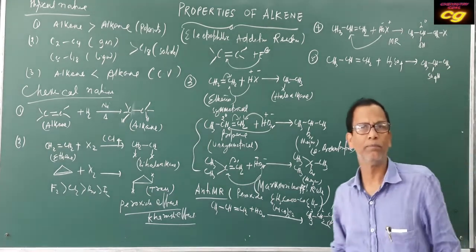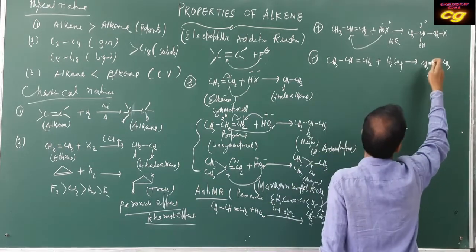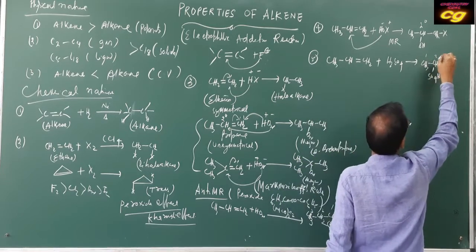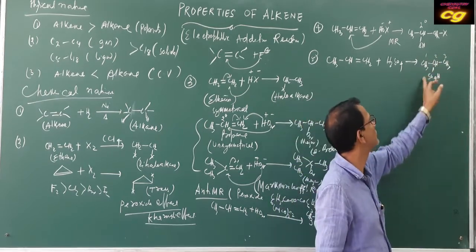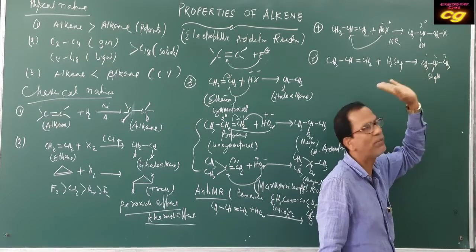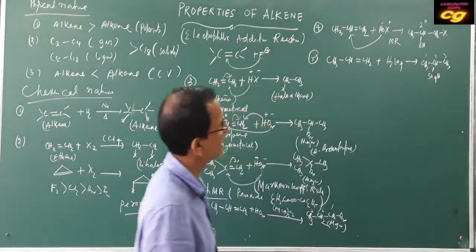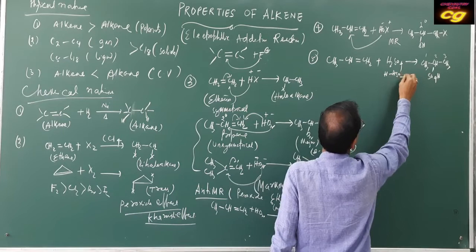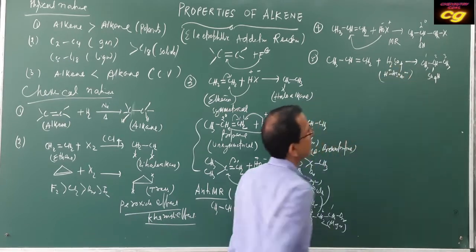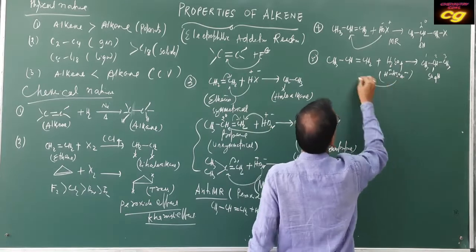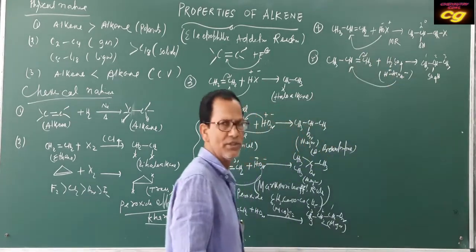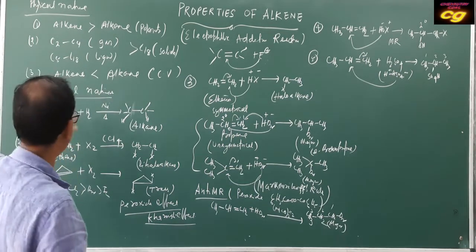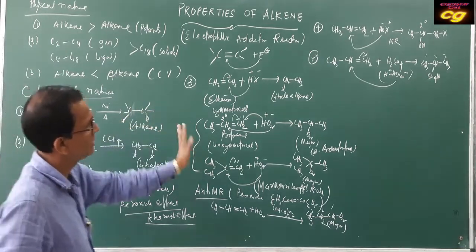This is a bisulfate at the 2 position: 2-bisulfatopropane, or isopropyl bisulfate. This is because it carries H and HSO4 minus, this is minus and this is plus. That's why the negative part attaches to this carbon, and hydrogen goes to the other. This is the mechanism. So with sulfuric acid, hypohalous acid, halogen and halogen acids, we have discussed.